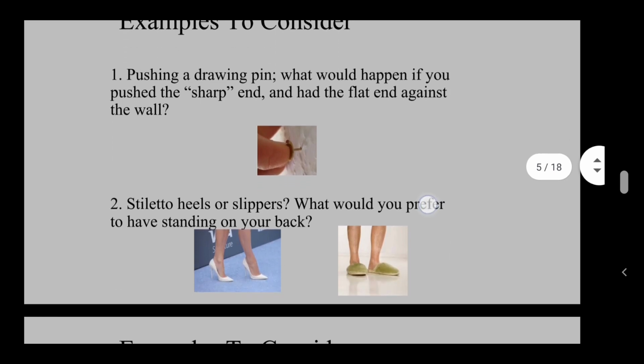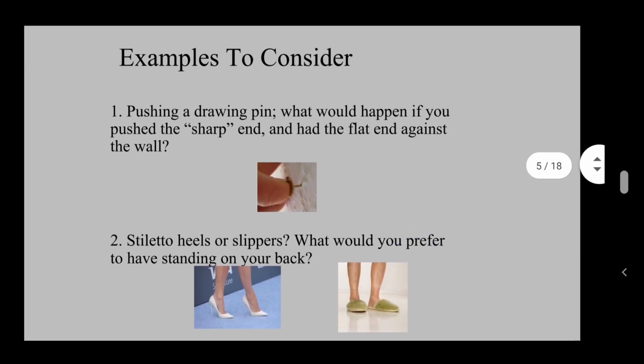Alright? Now, let's look at some examples. If you've ever had a drawing pin, there's a reason why one side is flat. If you press in a drawing pin on the flat side, there's a bigger area. Now, why do we want to press on something that has a bigger area? Well, a bigger area spreads out the force, which means that there's less pressure on our finger.